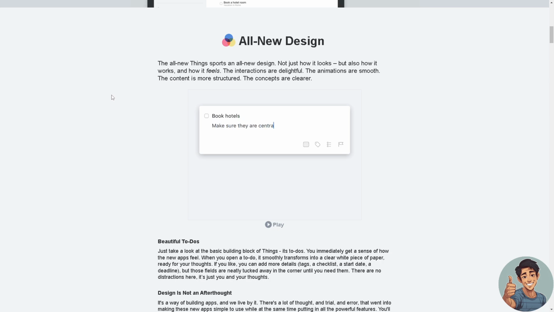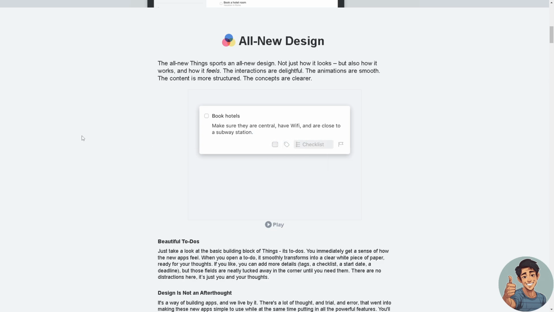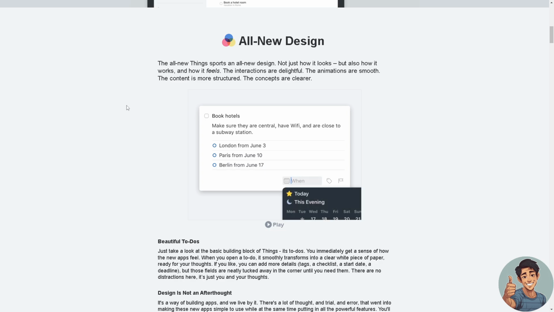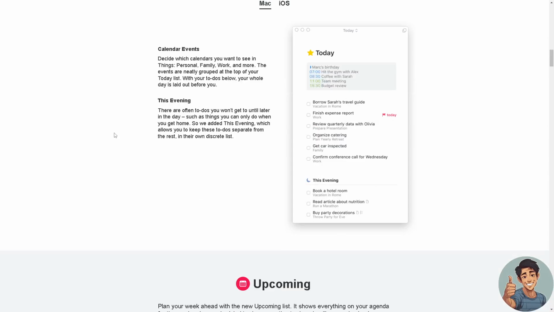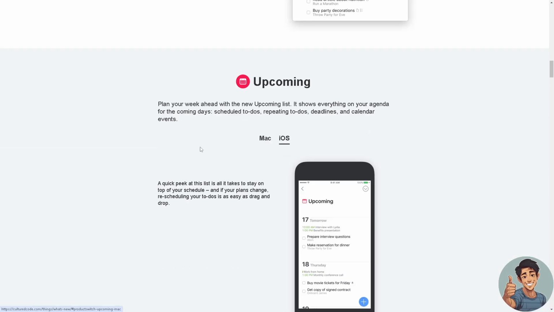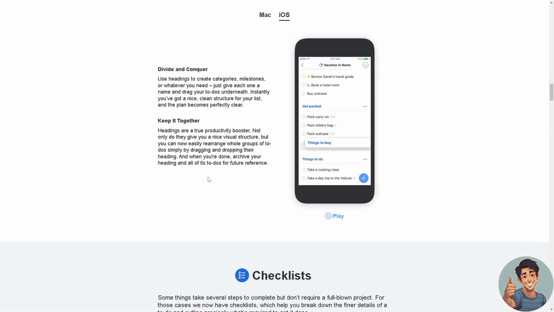Basically, the interactions are delightful, the animations are smooth, the content is more structured, and the concepts are clearer, as you can see here. I'm using Things 3 on my iPad. So basically, I can't say the other is better, but it depends really on certain features and certain situations that you can take advantage of, right? And of course, it's available on Mac, iOS, all right? Dive in and conquer and keep it together.